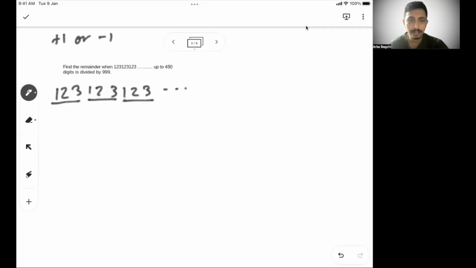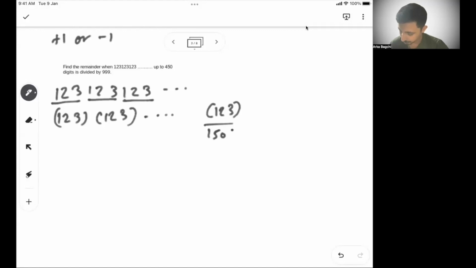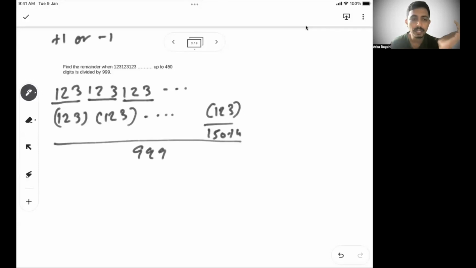I will have 150 such groups, because if I'm taking 3 digits at a time, I will create 150 groups of 3 digits as there are total 450 digits. So 450 by 3 is 150. Now all this will be divided by 999. Let's see how we can break it further.